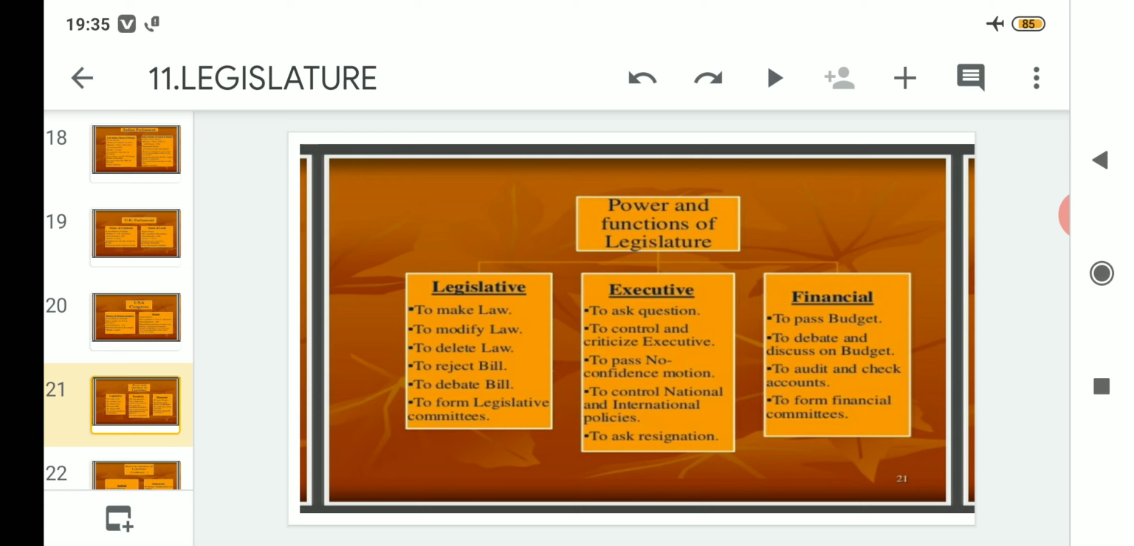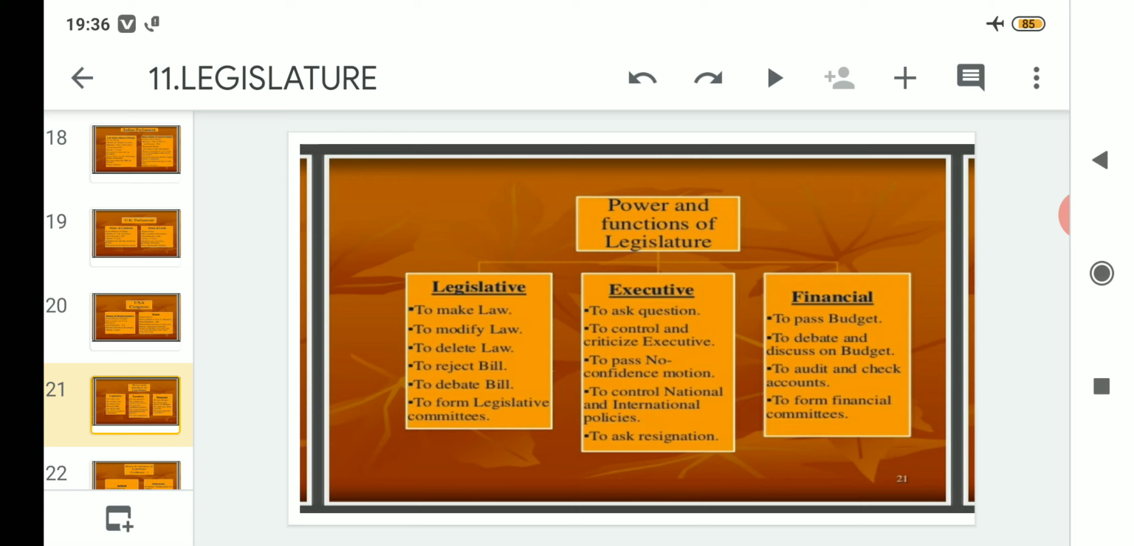Clear? Now number 4, if suppose a bill is passed or it is about to be proposed, regarding that bill they can reject the bill also. If they think that this bill is not for the welfare and development of the society and people, they can reject the bill also. It is the power of legislative. After that, to debate bill. So whether they reject the bill or not, they can debate over that bill, about why they have rejected the bill or why they are not supporting the bill.